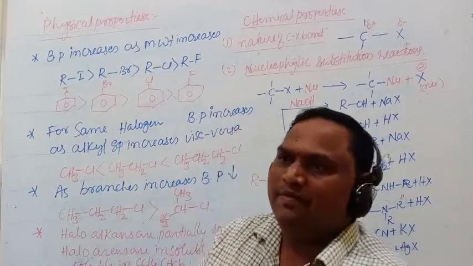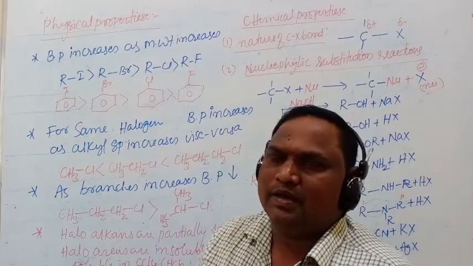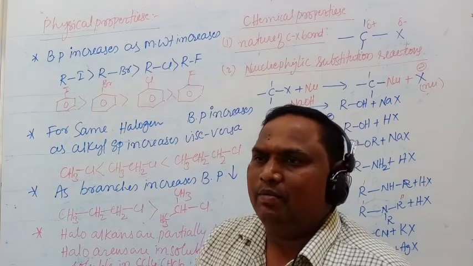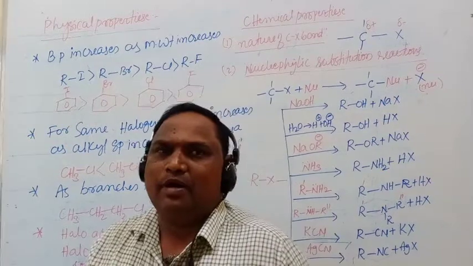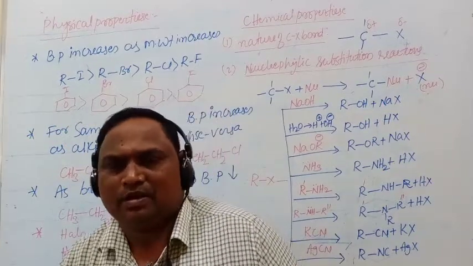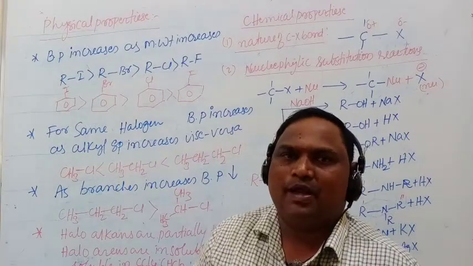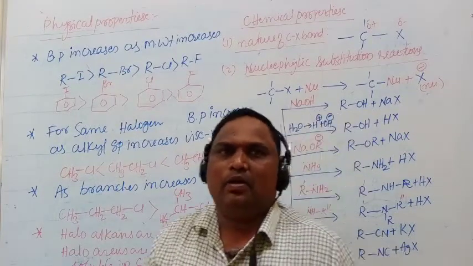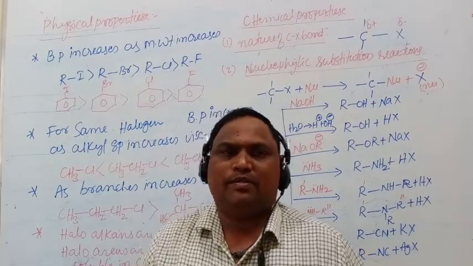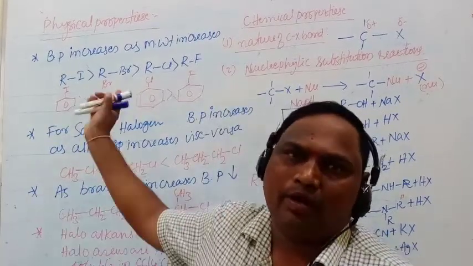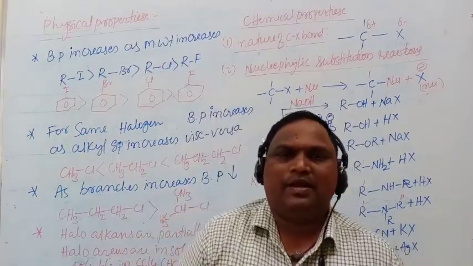First we study the physical state. In the physical state, lower haloalkanes are gases in nature, and as molecular weight increases, they convert into the liquid state. As the molecular weight increases further, they become solid. And we studied the boiling point. The boiling point of haloalkanes and haloarenes is greater than that of hydrocarbons. The boiling point increases as molecular weight increases.